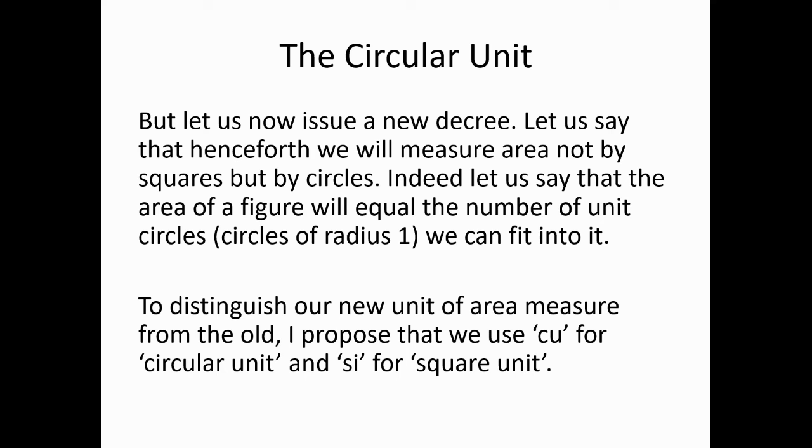The possibility is the circular unit. So let us henceforth no longer decree that our unit of area measure will be the unit square. Instead, let us decree that it will be the unit circle. And what is the unit circle? It is a circle of radius 1. And let's have a short abbreviation to indicate which unit of area measure we have chosen. Let us say that CU stands for circular unit, and SU, I don't know why that's SI, that should be SU, stands for square unit. So we now have circular units.